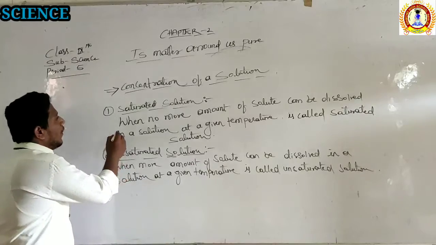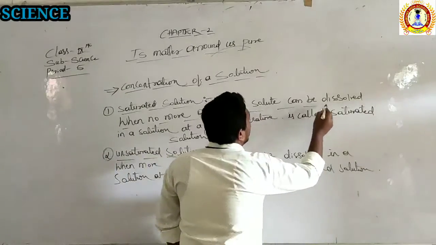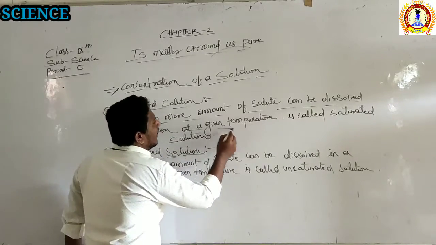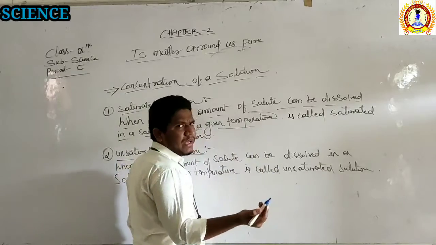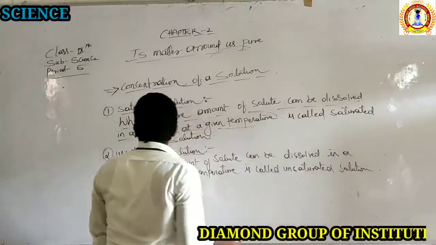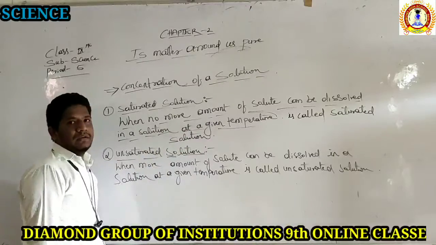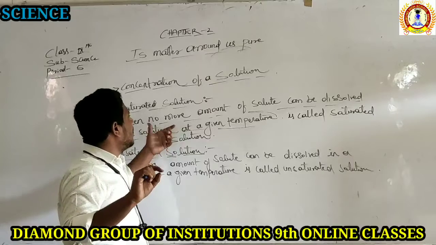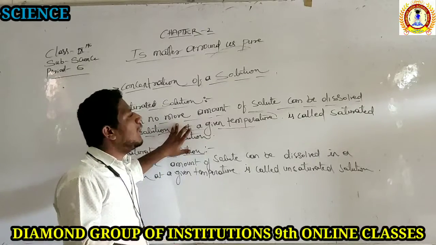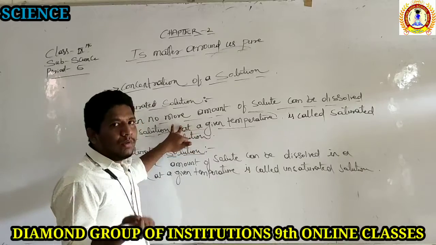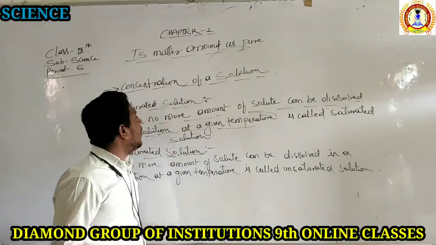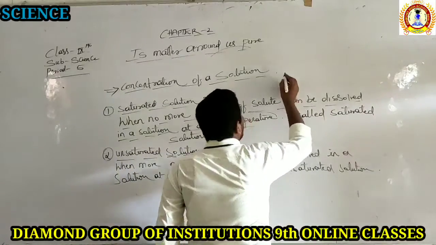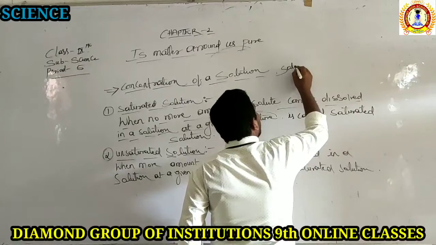What is the saturated solution? When no more solute can be dissolved in a solution at a given temperature. At a given temperature means we take room temperature only. That is called a saturated solution, right? It is the solution in which we cannot add more solute particles, because when we add more solute particles, it will not satisfy being a solution. Because what is a solution?